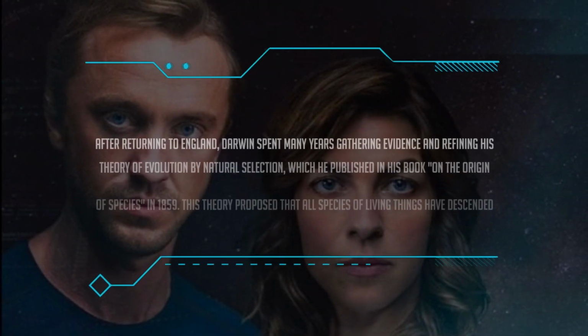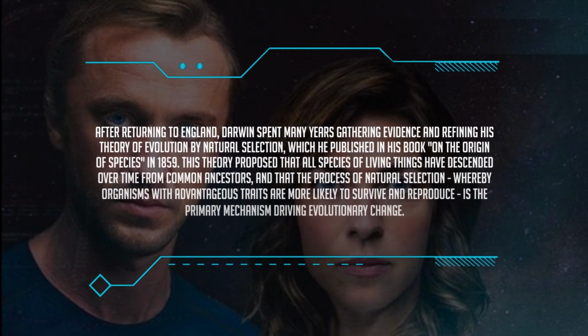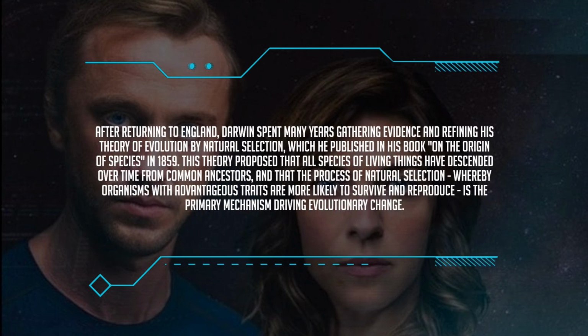After returning to England, Darwin spent many years gathering evidence and refining his theory of evolution by natural selection, which he published in his book On the Origin of Species in 1859. This theory proposed that all species of living things have descended over time from common ancestors, and that the process of natural selection, whereby organisms with advantageous traits are more likely to survive and reproduce, is the primary mechanism driving